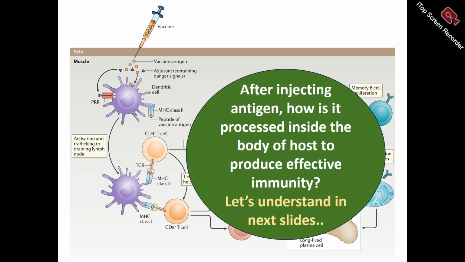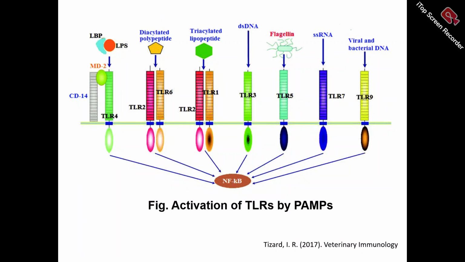After injecting antigen, how is it processed inside the body of the host to produce effective immunity? Let's understand in the next slides. This is a very simple diagram that shows activation of TLRs by PAMPs. There are many PAMPs on bacterial, viral, any type of antigen, and there is an interaction between TLRs and PAMPs, and then the antigen is declared as non-self.